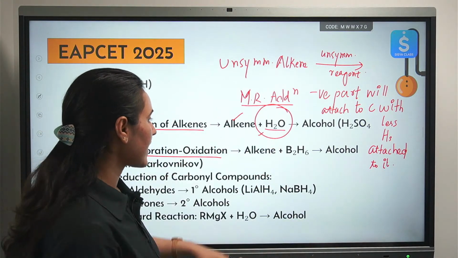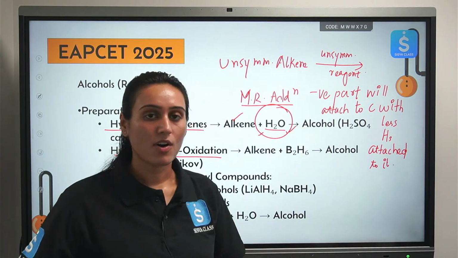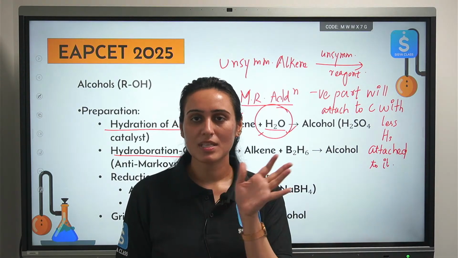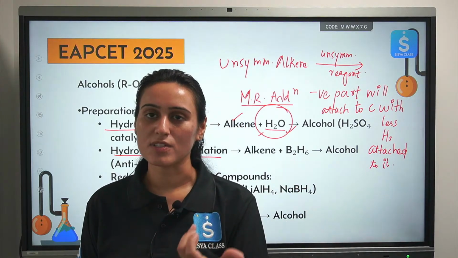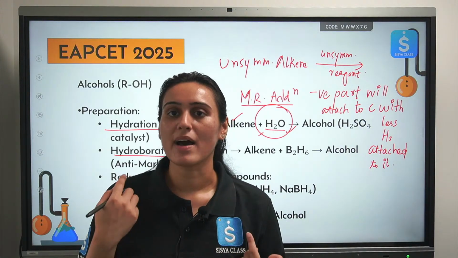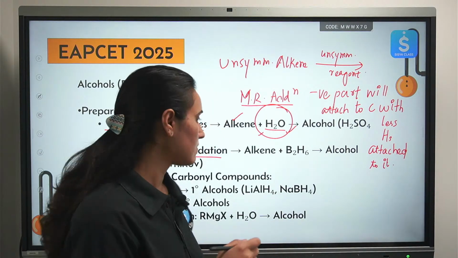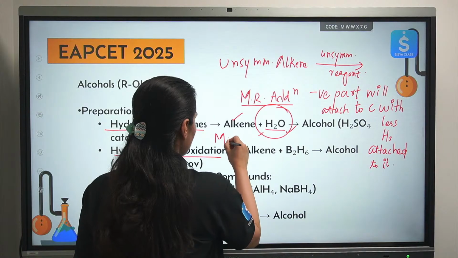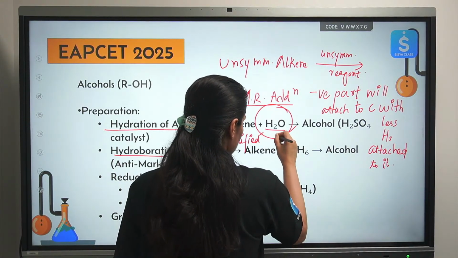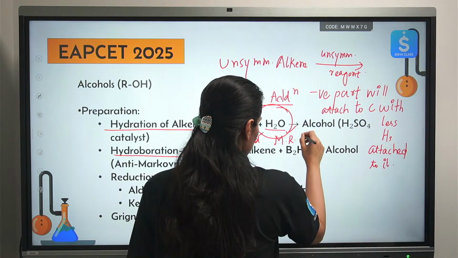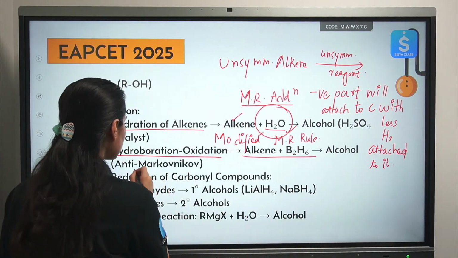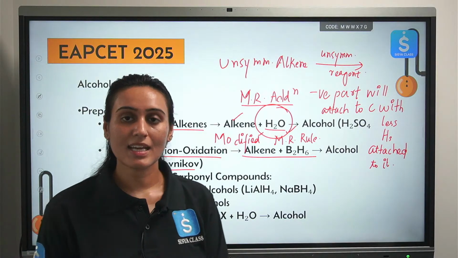So in this case, we are doing Markovnikov's addition. Or you are trying to form a stable carbocation, and after you have formed the stable carbocation, you will attach the hydroxy group to that carbon atom. So you can follow modified Markovnikov's rule also. Modified Markovnikov's rule. What happens in case of hydroboration oxidation? In hydroboration oxidation, you will follow anti-Markovnikov's rule.